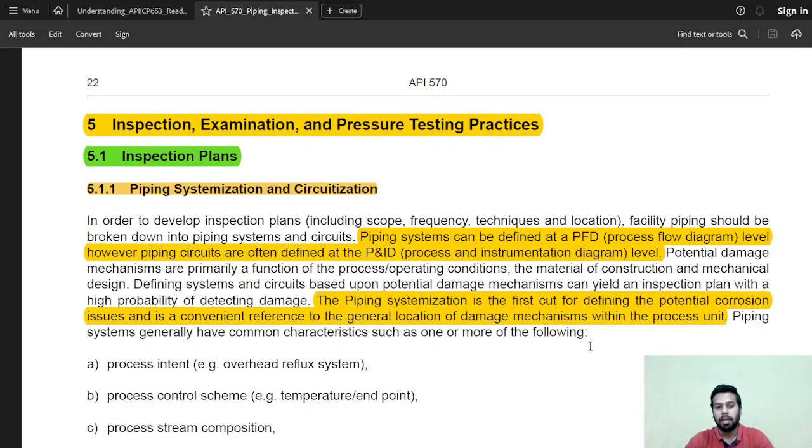But the next parts, sections 5, 6 and 7, are going to be more important when we are talking about API 570 examinations. So let's look at the next video. In the next video, we'll go ahead with the inspection and examinations for the piping system. Thank you.